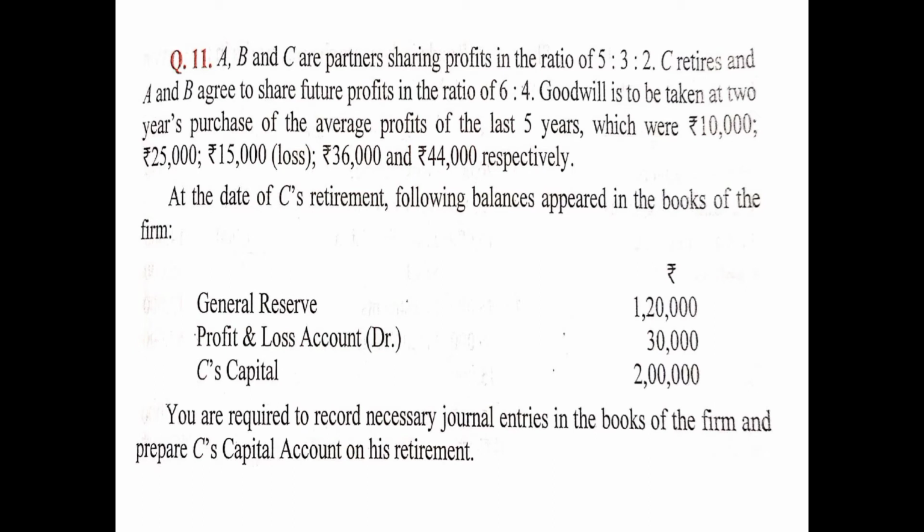At the date of C's retirement, the following balances appeared in the books of the firm. General reserve 1,20,000. Since it is a reserve, it will be distributed among all the partners in the old ratio. Profit and loss account debit balance 30,000. That means it is an accumulated loss, and it will be written off among all the partners in the old ratio. And C's capital balance showed 2 lakh rupees. This is the opening balance of C's capital account. You are required to record necessary journal entries in the books of the firm and prepare C's capital account on his retirement.